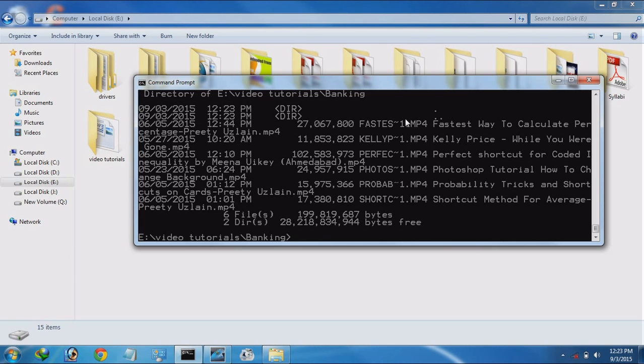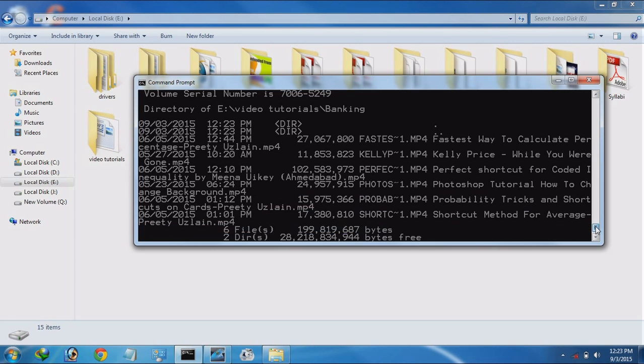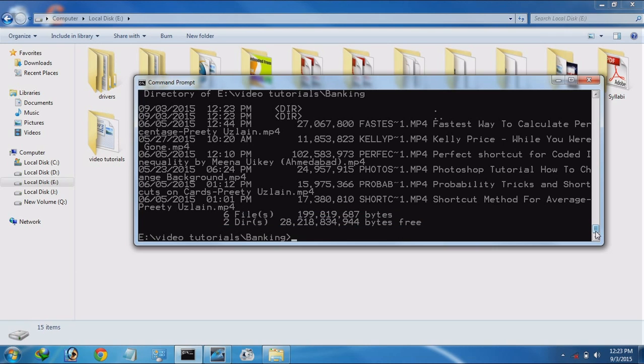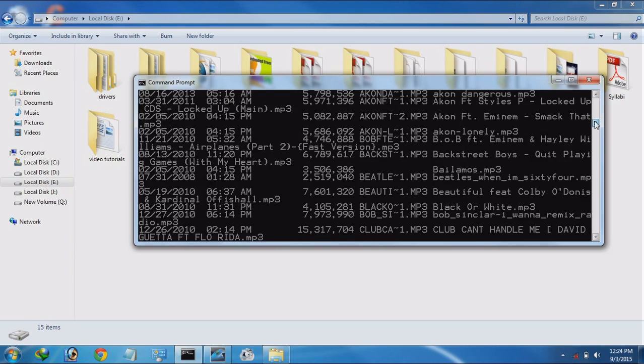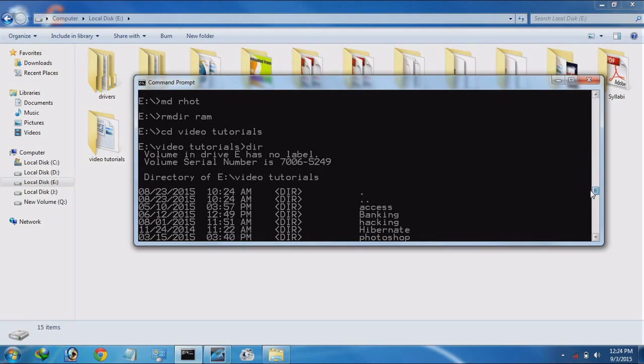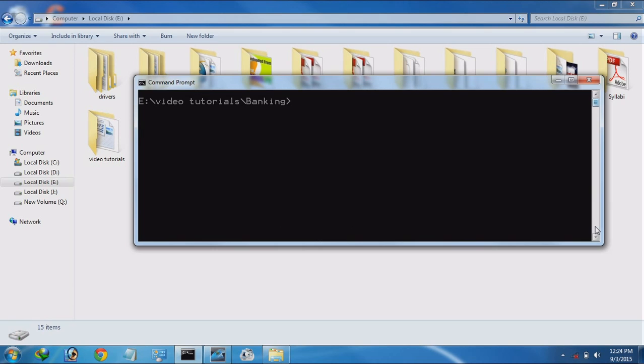Now see that the file does not exist here. What was its name? Is this shortcut name there? No. It means that the file is deleted from that folder. Now you are seeing that there is a lot of data in this command prompt, so if you want to clear the screen, we use the command cls.